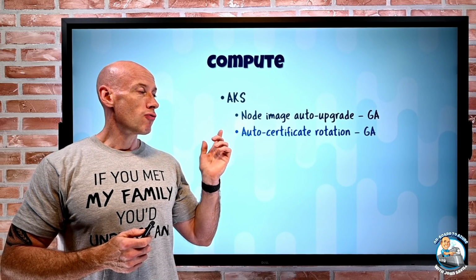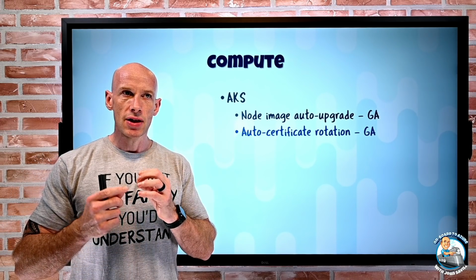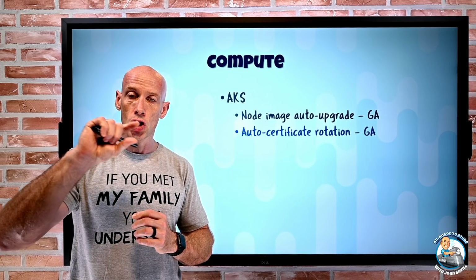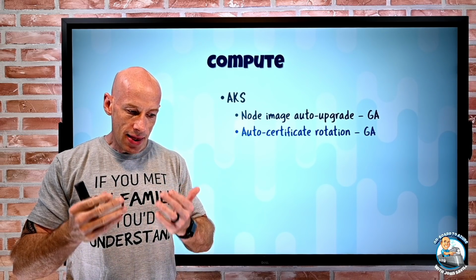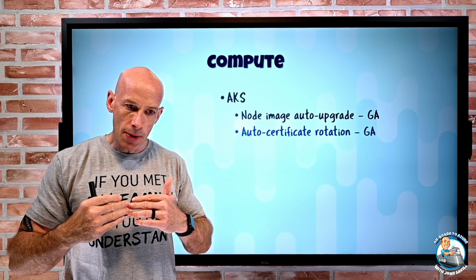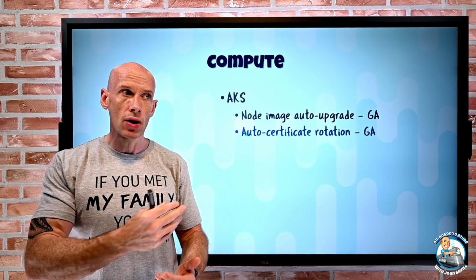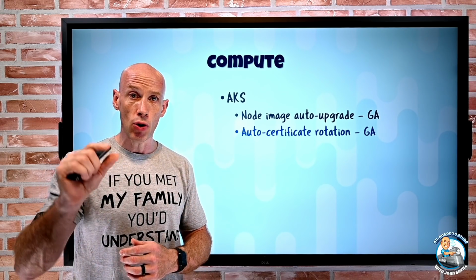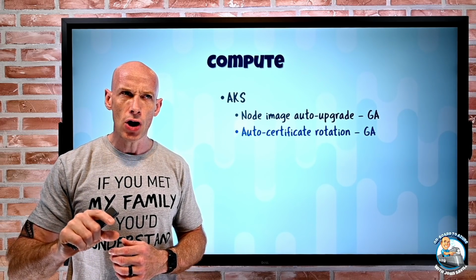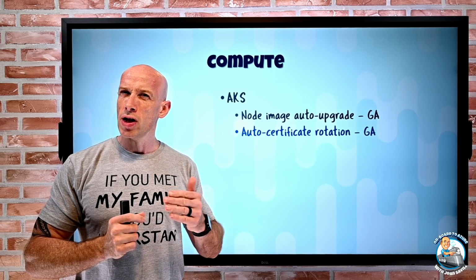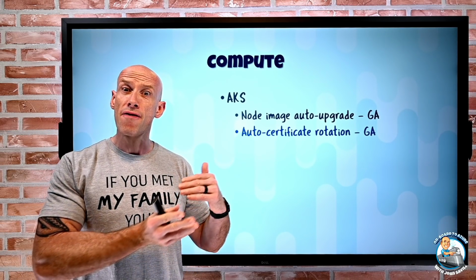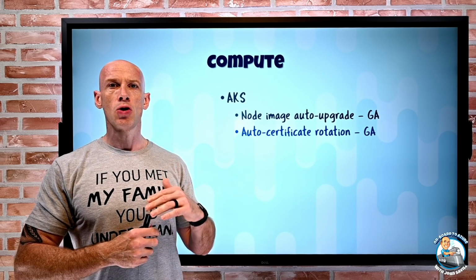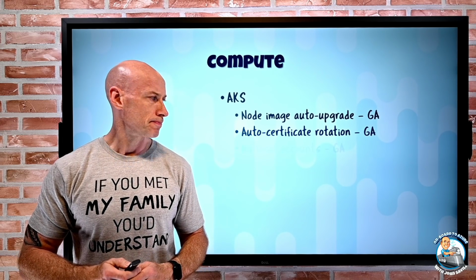Auto certificate rotation is now GA, so there are certificates used between the control plane and the actual nodes themselves. Now, prior to expiration, those will get auto-rotated both in the control plane and on the nodes. It's only in certain regions today, but I think by February 2022, it should be rolled out to all regions.